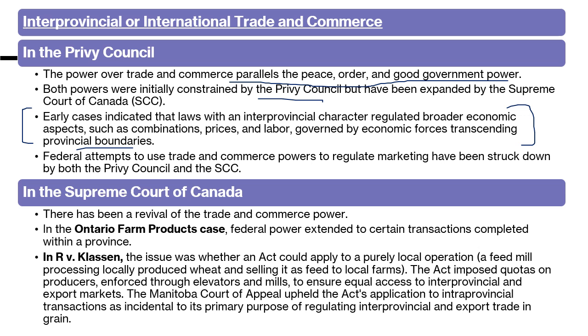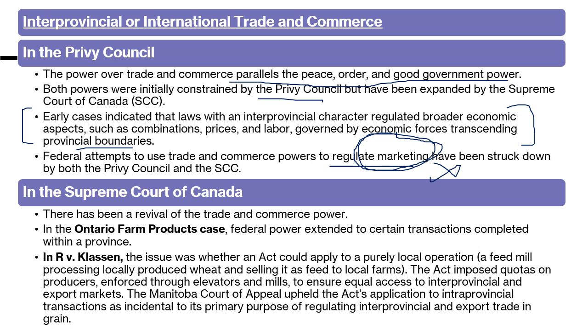Federal attempts to use the trade and commerce power to regulate marketing have been struck down by the Privy Council and the Supreme Court of Canada both. On the marketing aspect, we read this earlier in a previous topic as well. Picture is clear. Federal power has no need to interfere. But when we talk about general trade and commerce, interprovincial, international, then there we have to analyze which authority has the power, whether federal or provincial. The general rule is federal, but many times provincial power comes into picture. So then we have to use our analysis.